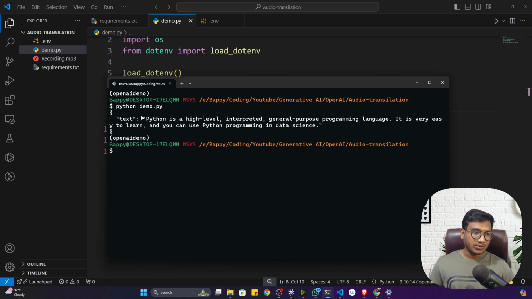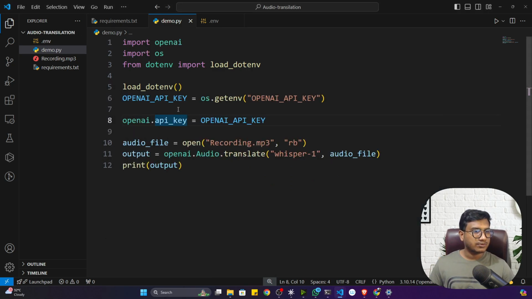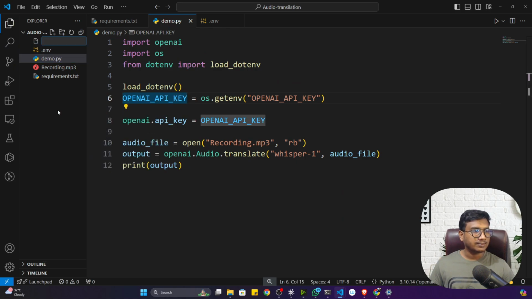Now what I have to do, I have to translate this transcript into a different language. For this I'll be using GPT-3 or GPT-4 model, whatever you can use here. And we'll be creating one user application so that user can upload the audio there. This is what actually we'll be implementing. So for this, I can create another file here. I'll just name it app.py.